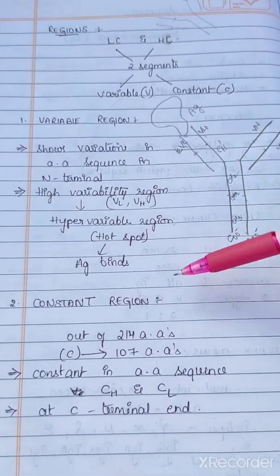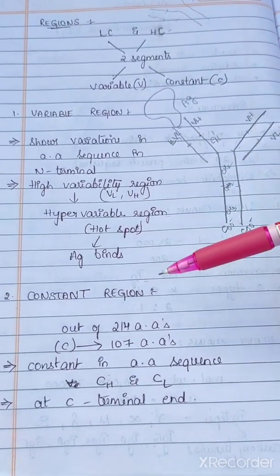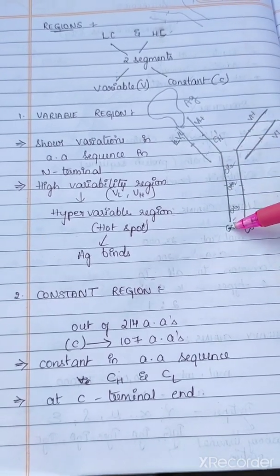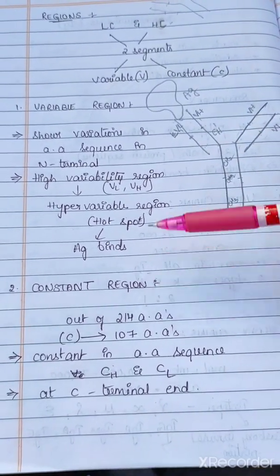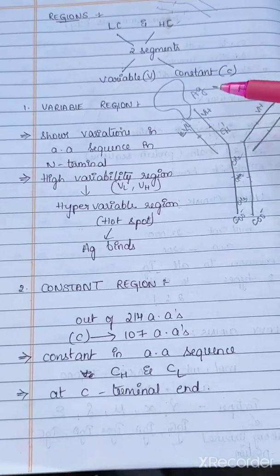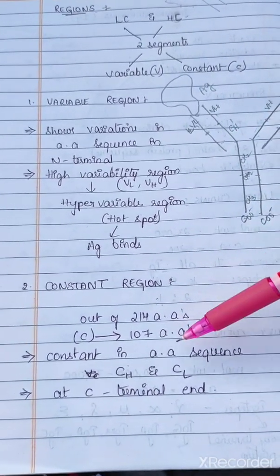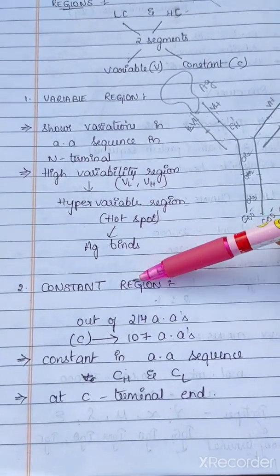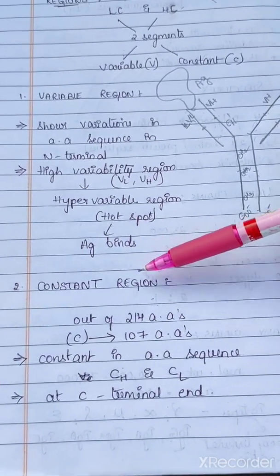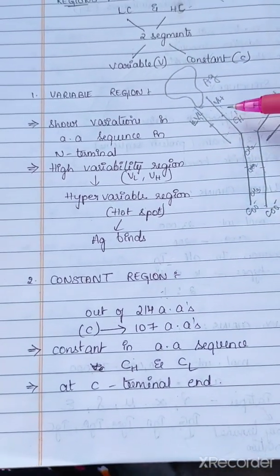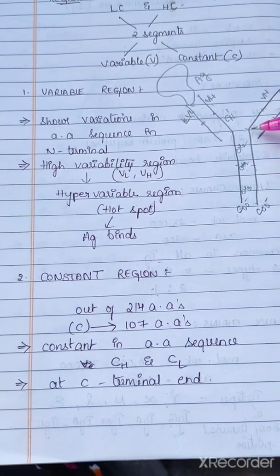So coming to the constant region. The constant region will have around 107 amino acids out of 214 amino acids. Meaning if the total immunoglobulin has 214 amino acids, 107 amino acids make up the constant region. This will not show any variability in the amino acid sequence.